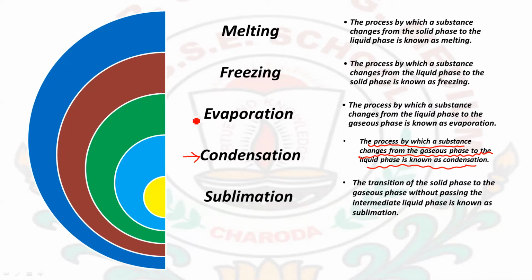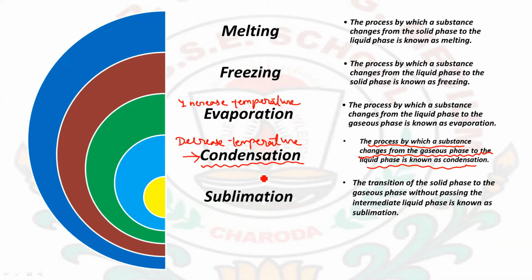Similarly, when we increase the temperature, liquids convert to gases under the evaporation process. But when we decrease the temperature, then the gases come back to the liquid phase, and that process is known as condensation.